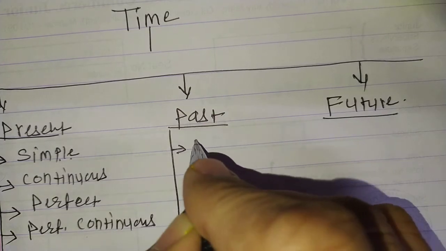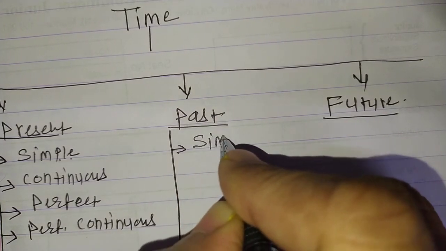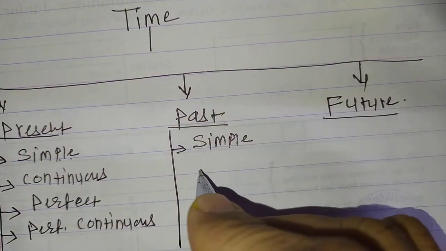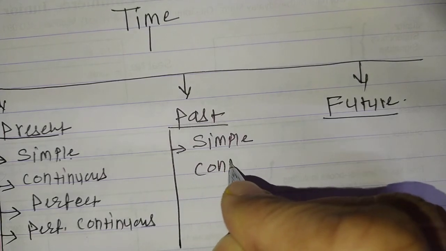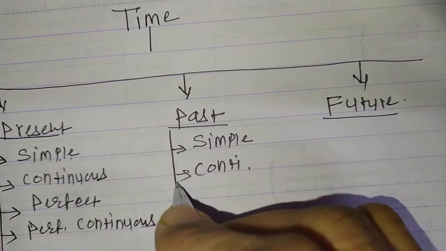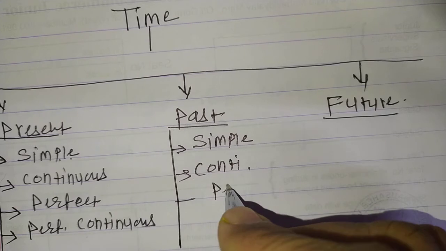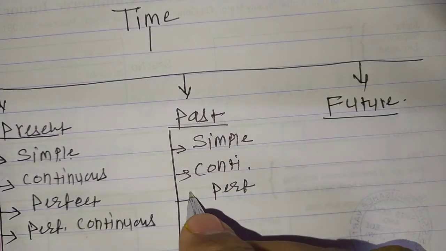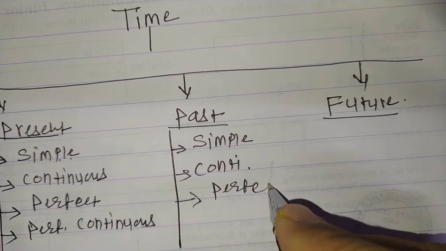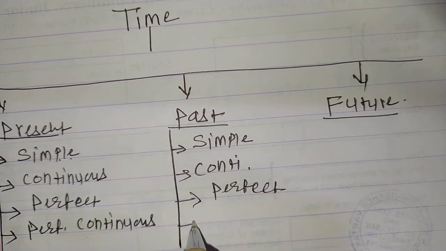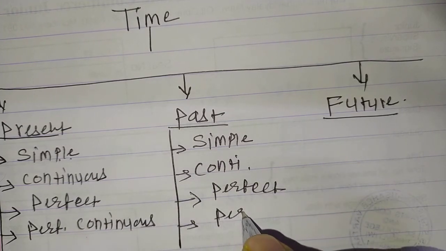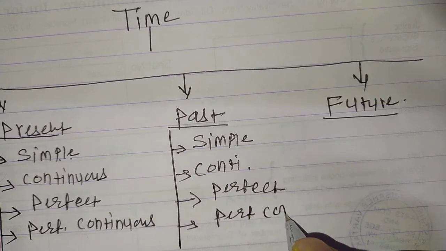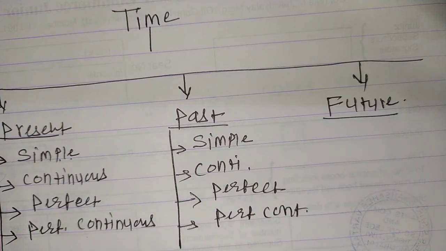I'll write here. See, very simple it is. Simple past, past continuous, past perfect, and past perfect continuous. Same.